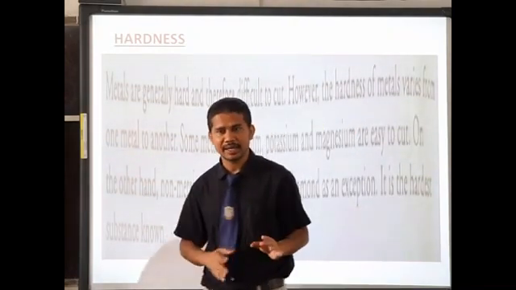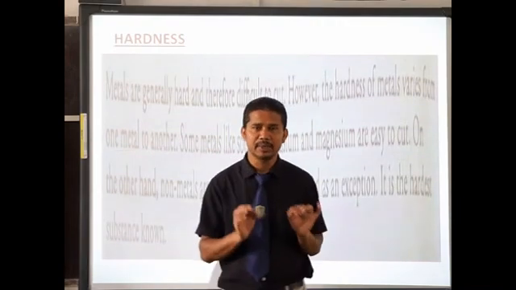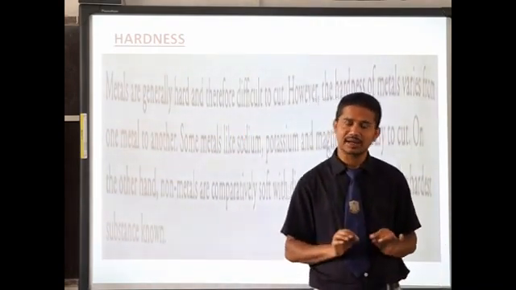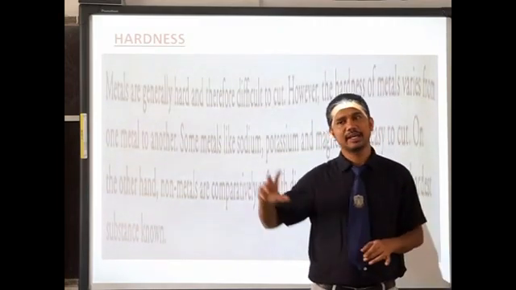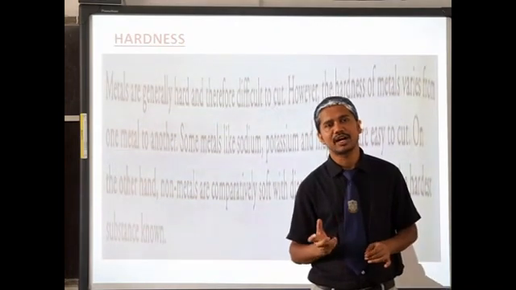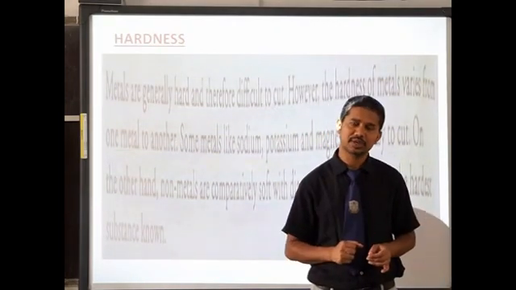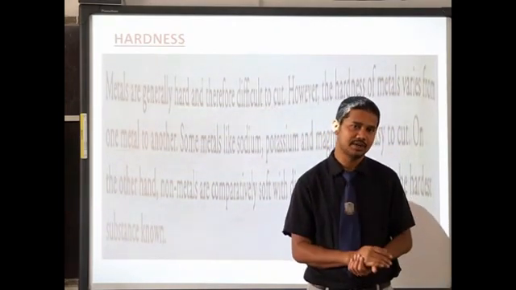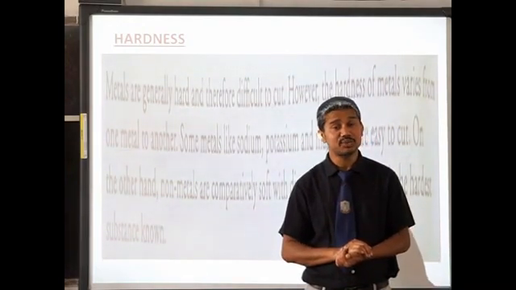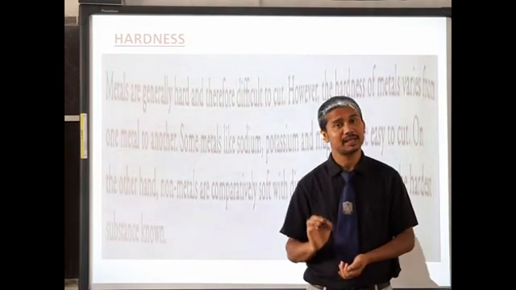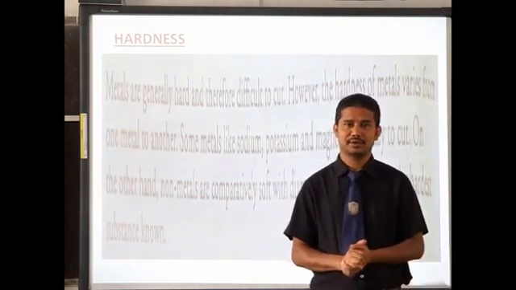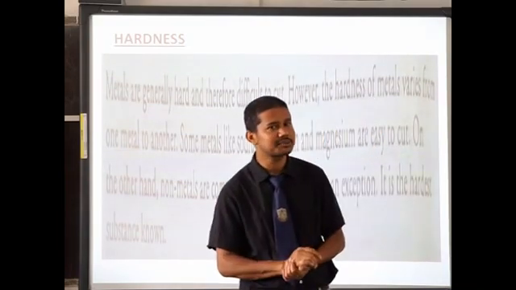Let me repeat it again. Regarding hardness, metals are hard, non-metals are soft. In metals, there are a few metals which are soft. They are sodium and potassium, which can be cut with a knife. And non-metals are soft, but diamond is the exception.